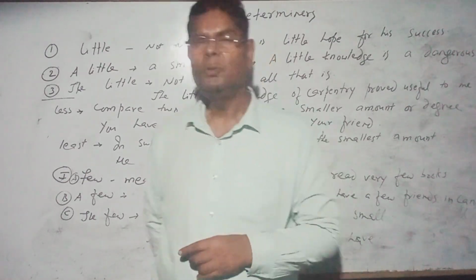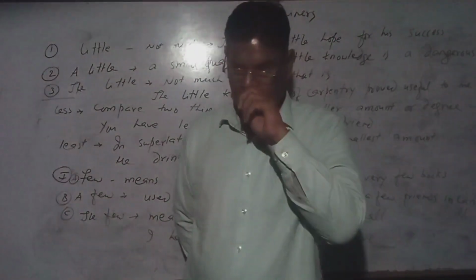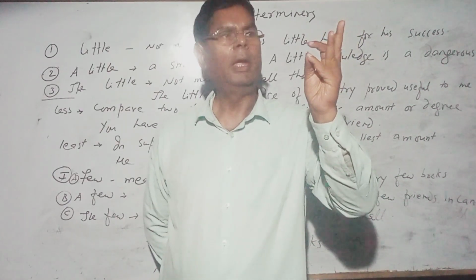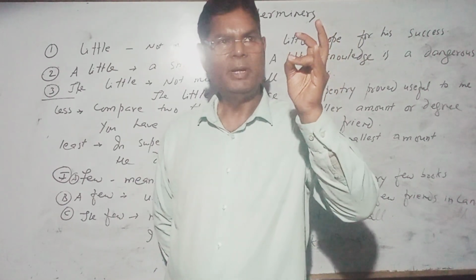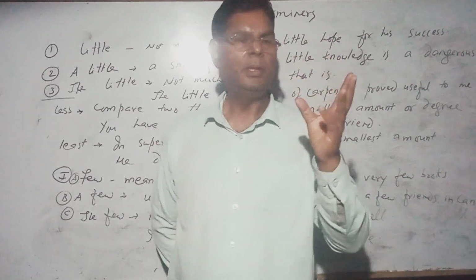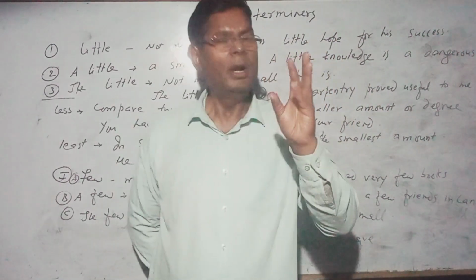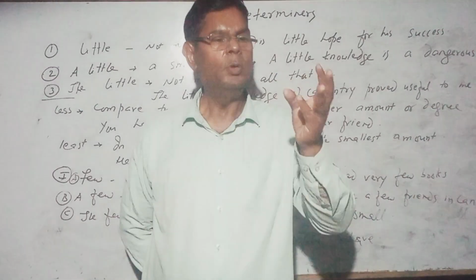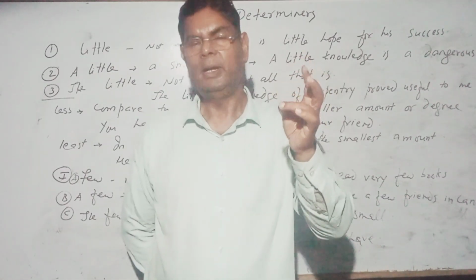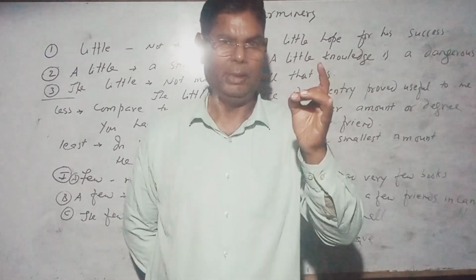First of all, I would like to tell you about little. Little is in positive degree, less is in comparative degree, and least is in superlative degree. It is used for uncountable nouns. And few is in positive degree, fewer is in comparative degree, and fewest is in superlative degree.